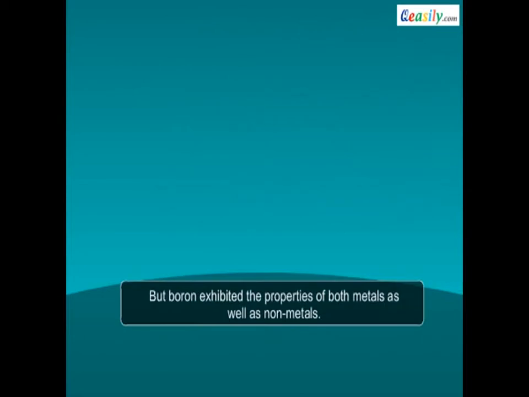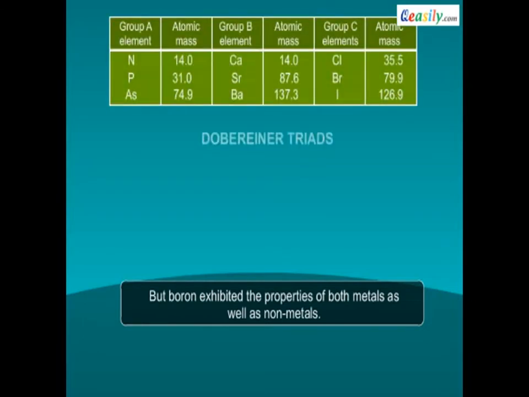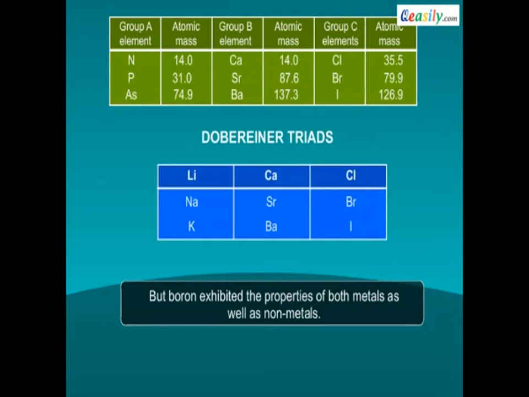Therefore, a German chemist, Döbereiner, tried to arrange all the elements with similar properties into groups. He identified some groups having 3 elements each, so he called these groups triads. Döbereiner showed that when 3 elements in a triad were written in order of increasing atomic masses, the atomic mass of the middle element was roughly the average of the atomic masses of the other 2 elements.